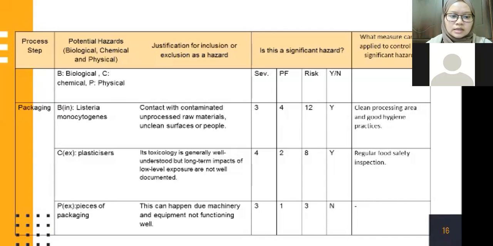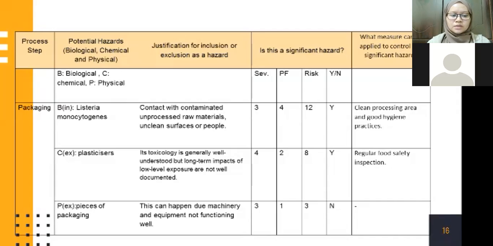And the chemical hazard at this processing step is plasticizers, and the justification for exclusion as a hazard is its toxicology. Its toxicology is generally well understood, but long-term impacts of low-level exposure are not well documented. Is this a significant hazard? And yes, because the risk range is at 8. And what can be applied to control this significant hazard is regular food safety inspection.